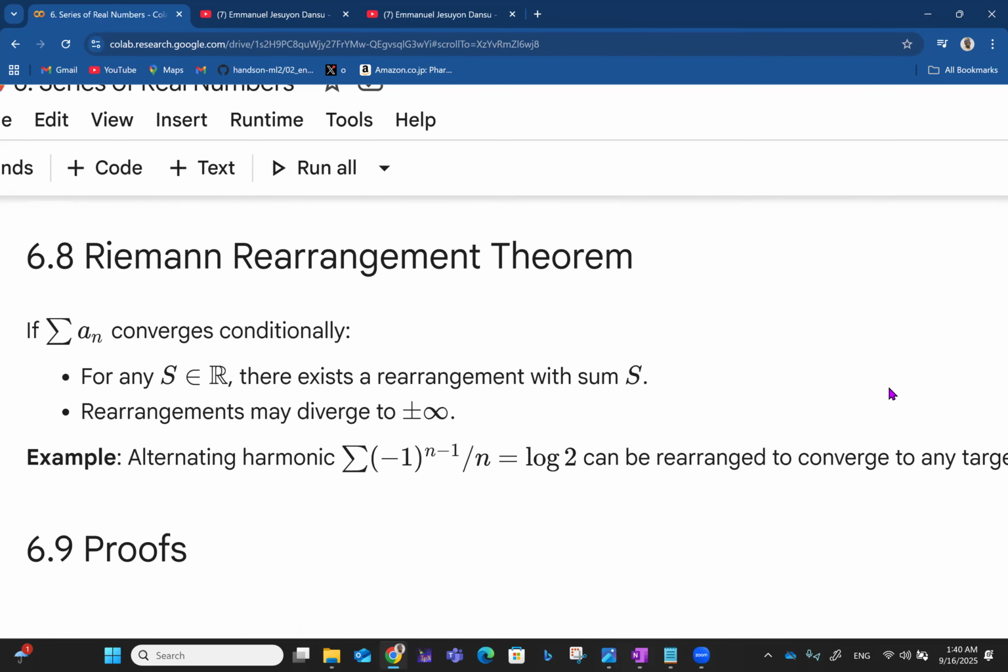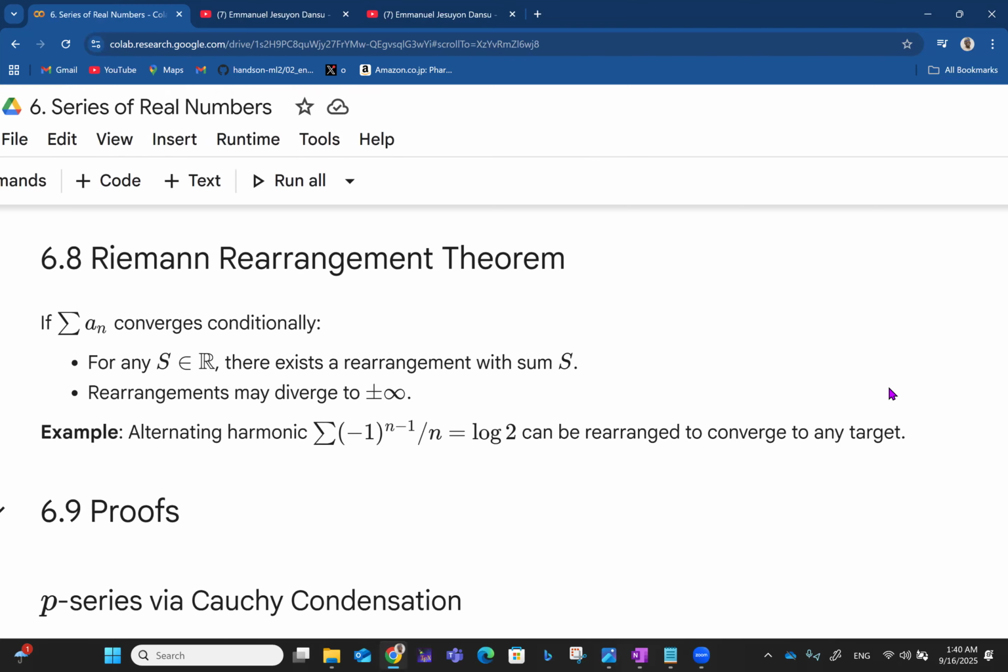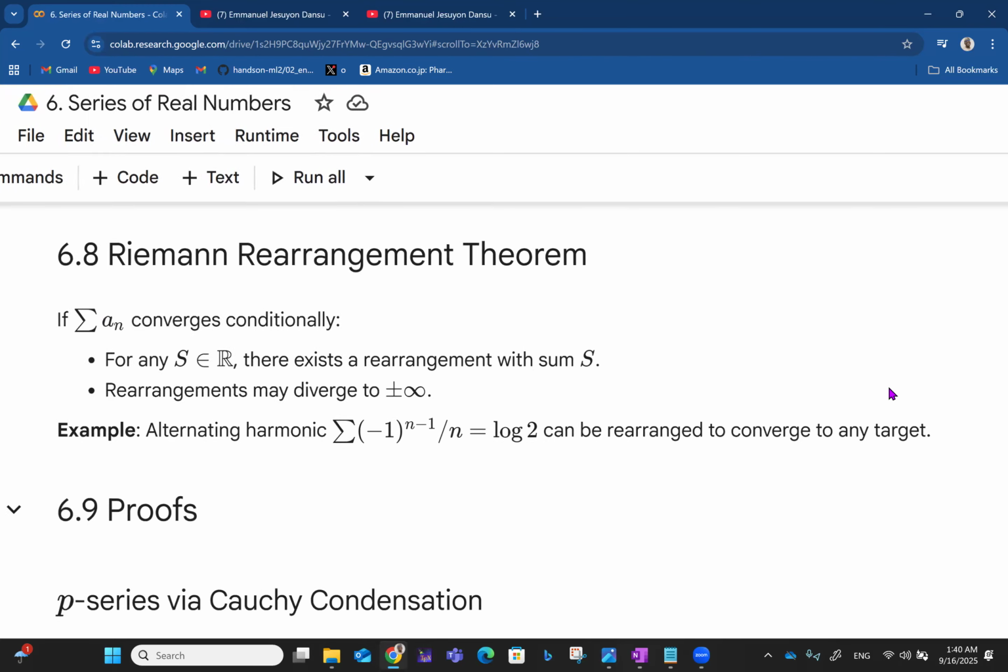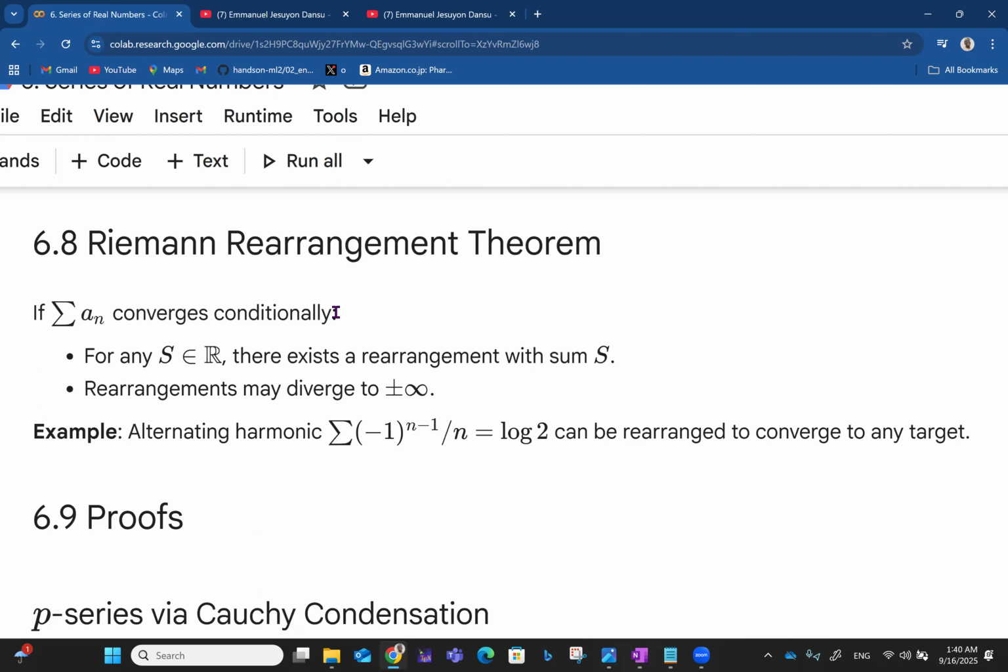And then we have the Riemann rearrangement theorem. So if the summation a_n converges conditionally, all right, then for any S belonging to the real numbers, there exists a rearrangement converging to that S, and rearrangements may also diverge to plus or minus infinity. So convergence is not guaranteed. An example is the alternating harmonic series, the summation of minus 1 to the n minus 1 over n, which is equal to log 2, and can be rearranged to converge to any target, right?